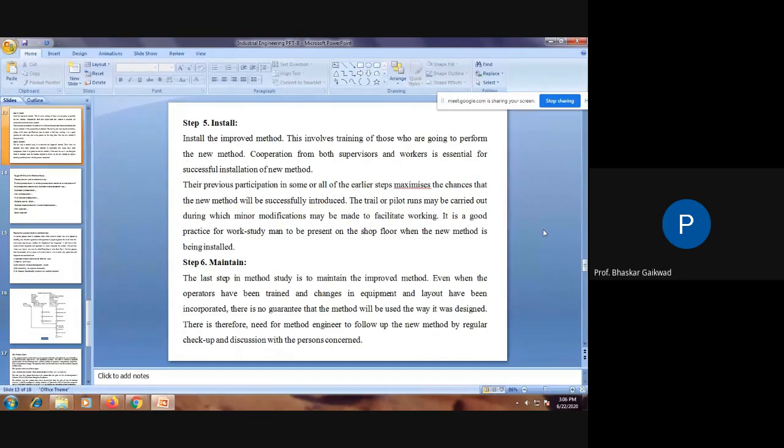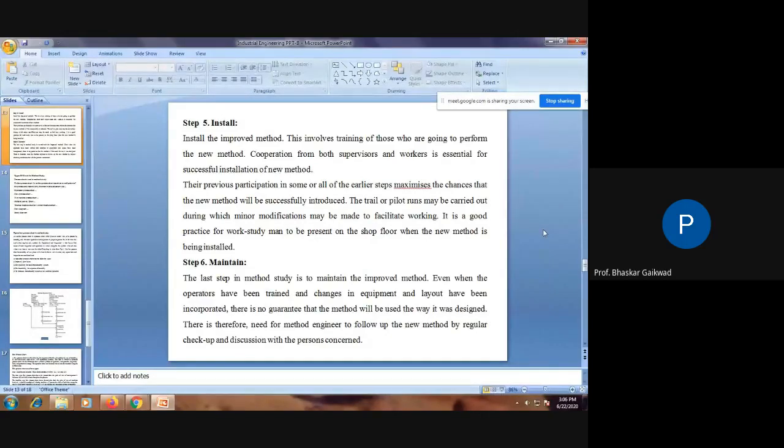Then maintain, the last point. The last step in a method study is to maintain the improved method. Once installation is over, we have to maintain this method. Two types of maintenance will be there: breakdown and preventive maintenance.